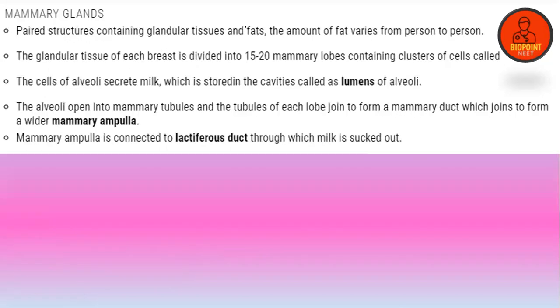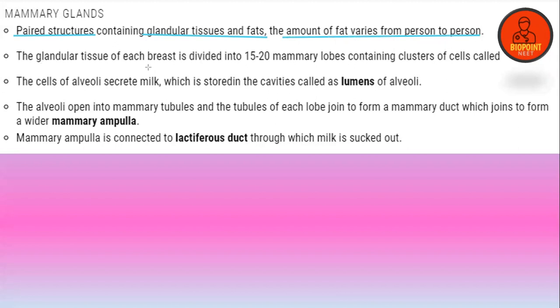Next is the mammary glands. Hope you all know that. If you have any doubt, you can just ask me. Mammary glands are paired structures which consist of glandular tissues and fat. The amount of fat varies from person to person.